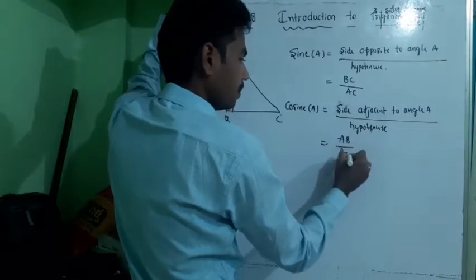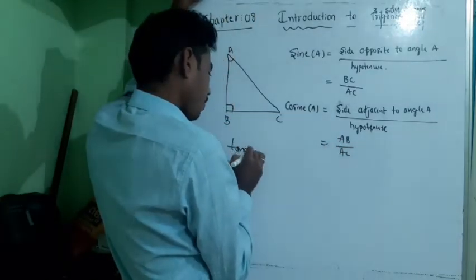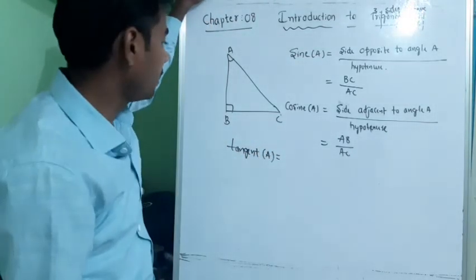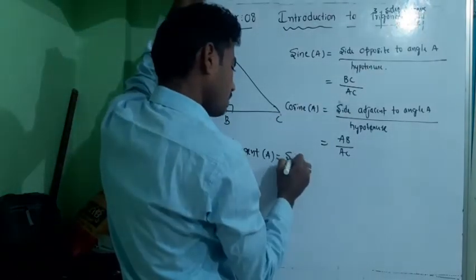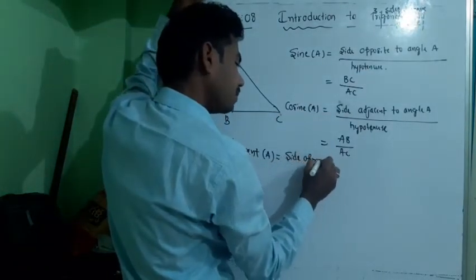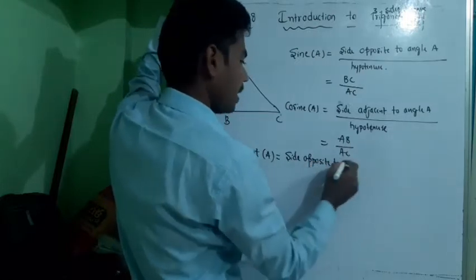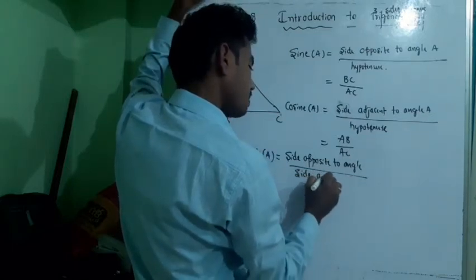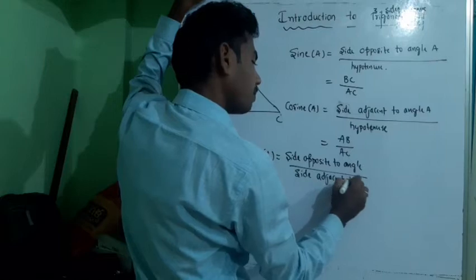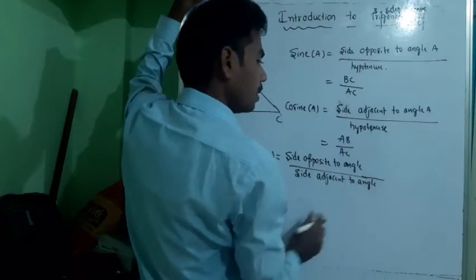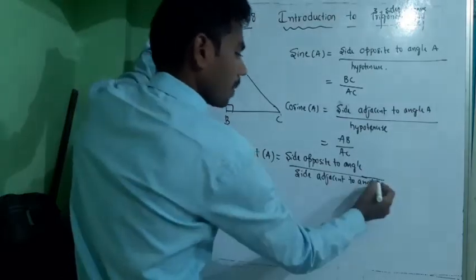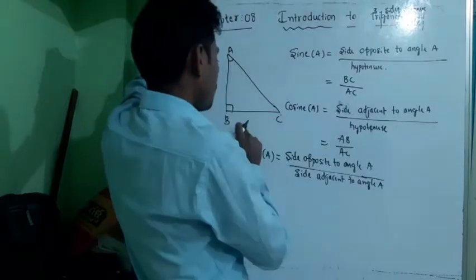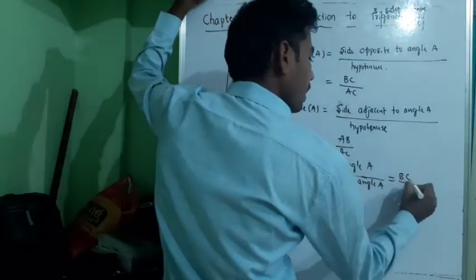divided by AC. Next, tangent of angle A is equal to the side opposite to angle A divided by the side adjacent to angle A. Here in this case, opposite is BC divided by AB.